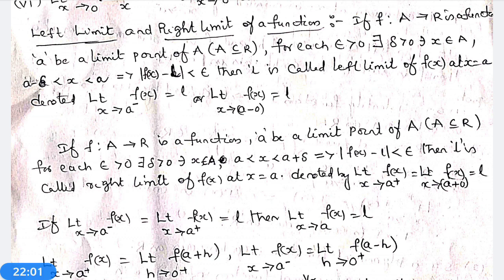If for each epsilon greater than 0, there exists delta greater than 0 such that a less than x less than a plus delta (in the previous case, a minus delta to a; now a to a plus delta) implies modulus of f(x) minus L less than epsilon. Then L is called the right limit of the function f(x), denoted by limit x tends to a plus f(x).